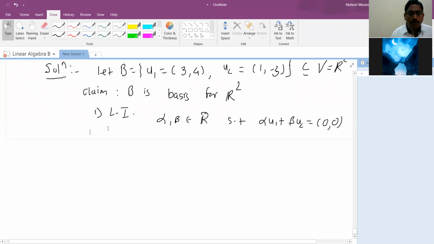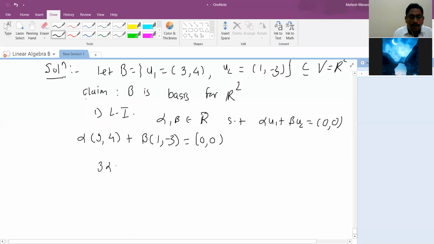So alpha times u1 plus beta times u2 equal to the 0 of R2.